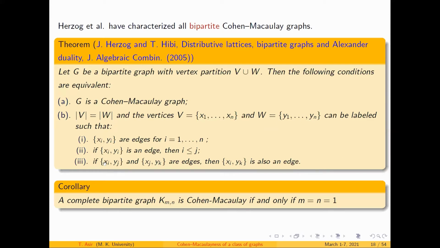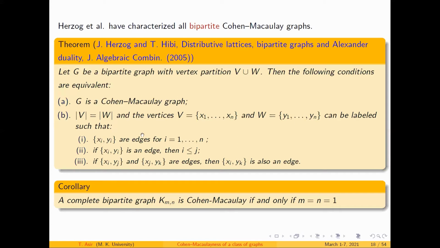And third, if xi and yj are an edge, and similarly for this j I have xj and some yk as an edge, then the transitivity property comes into play, so xi and yk should be an edge. So if the bipartite graph can be labeled in this manner, then the corresponding graph is Cohen-Macaulay, otherwise it is not.